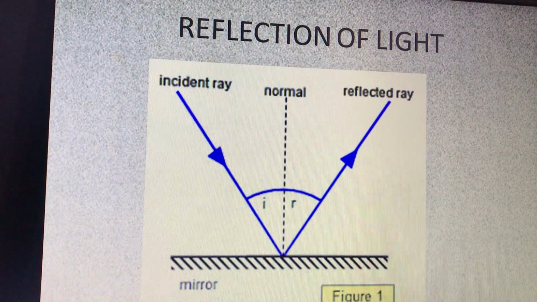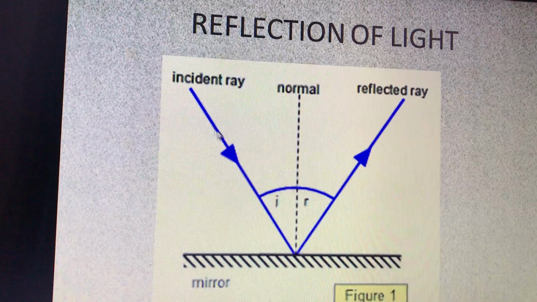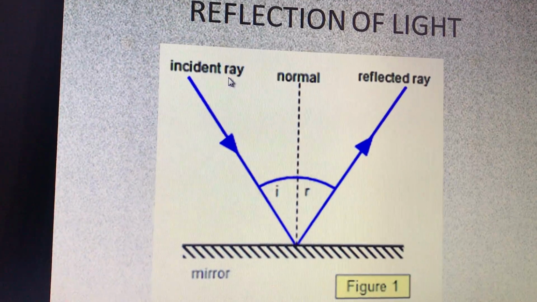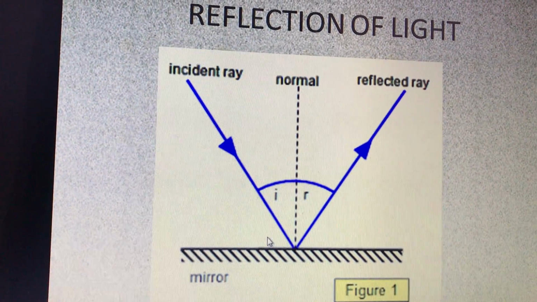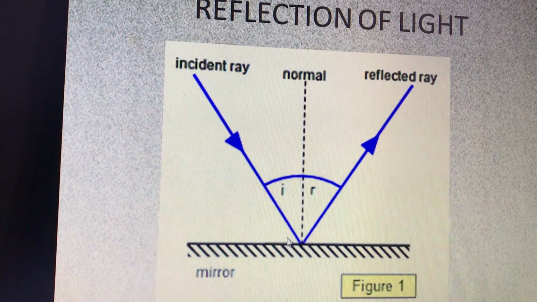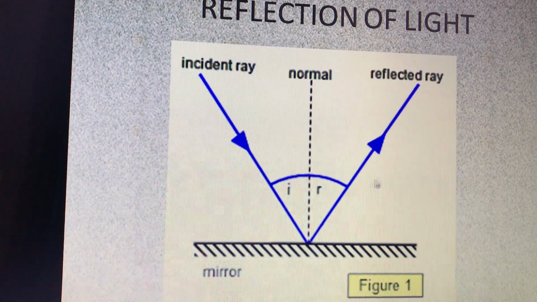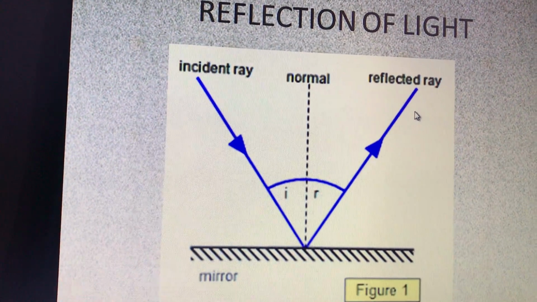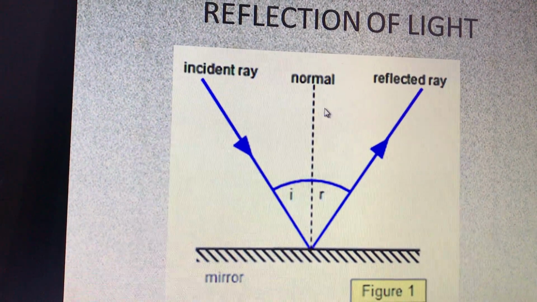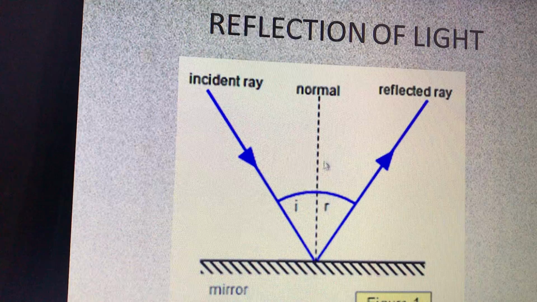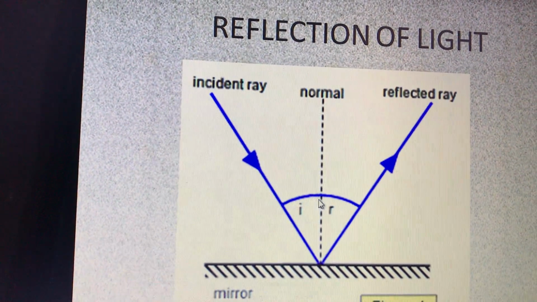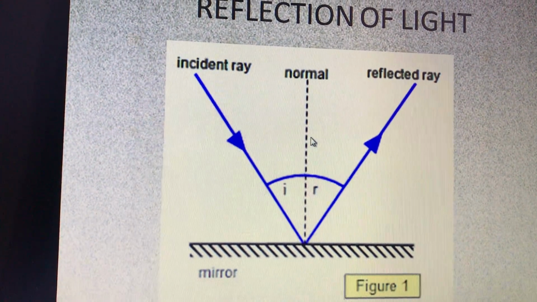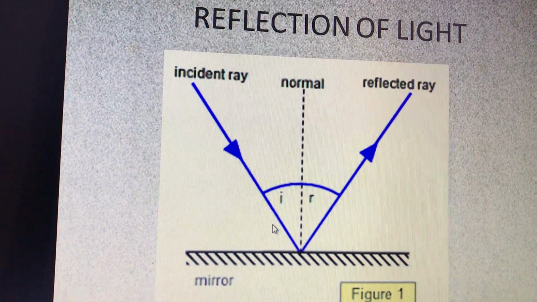You can see in this diagram there are two rays. One is called the incident ray and the other one is the reflected ray. Incident ray is the ray of light which strikes any surface. Then the ray of light which gets reflected from a surface is known as the reflected ray. There you can see a small straight line. It is called normal. This normal is an imaginary line perpendicular to the plane of the surface.